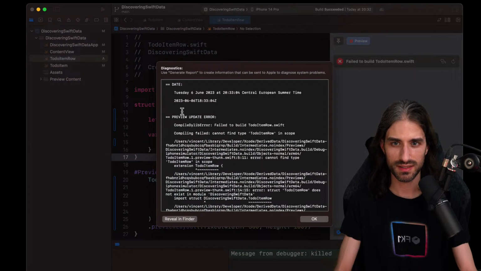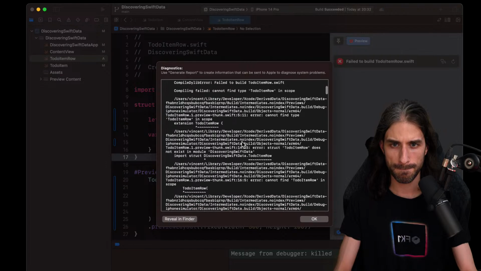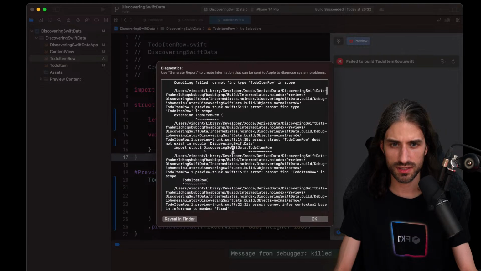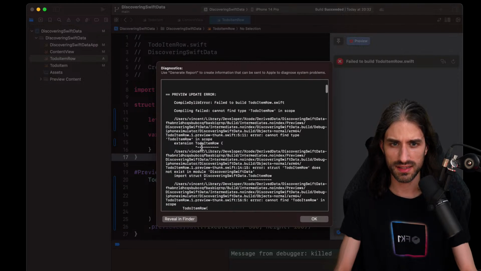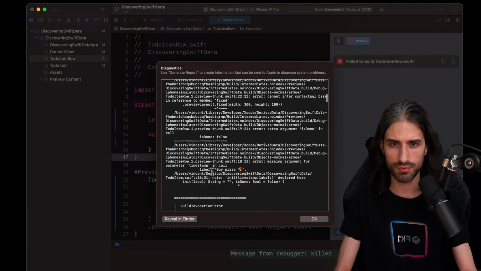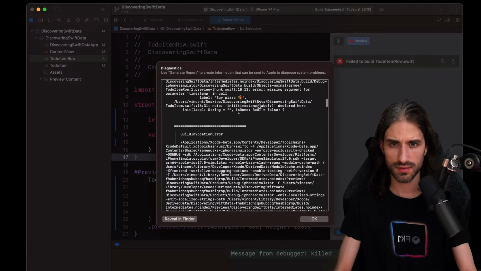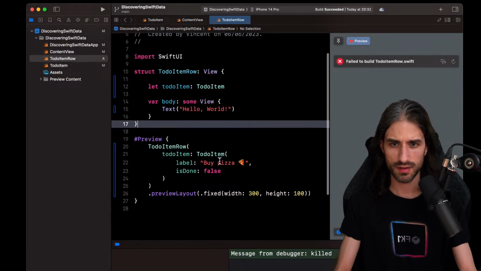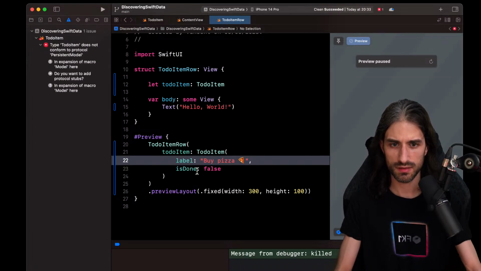Can I get more details? Fail to build to-do item row. So it's the extension to-do item row. I guess it's because of the preview or something like that. It talks about timestamp somewhere. You know what? I'm just going to clean.